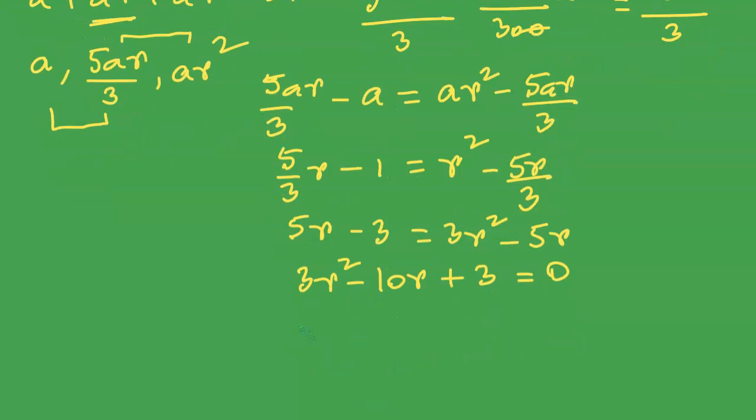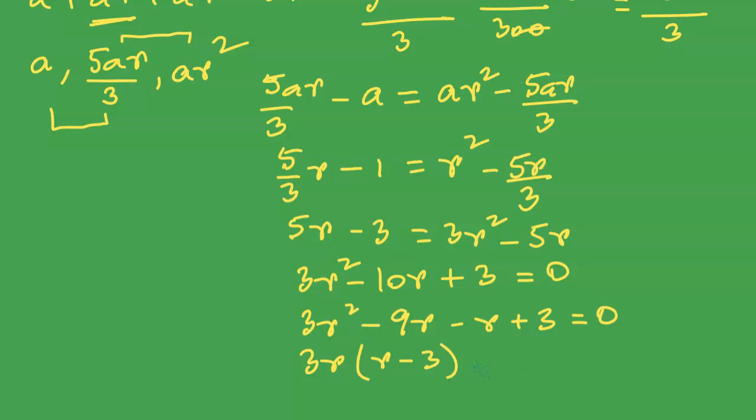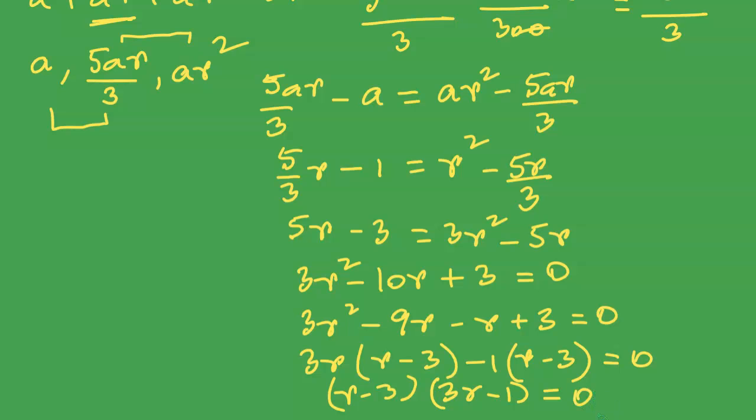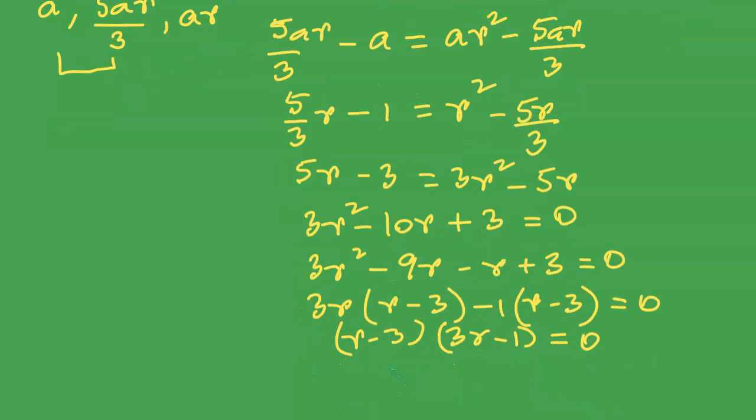So 3R square minus 9R minus R plus 3 is equal to 0, and 3R times R minus 3 minus 1 times R minus 3 is equal to 0. So it is R minus 3 and 3R minus 1 equal to 0. So we get the numerical values of R as 3 or 1 over 3.